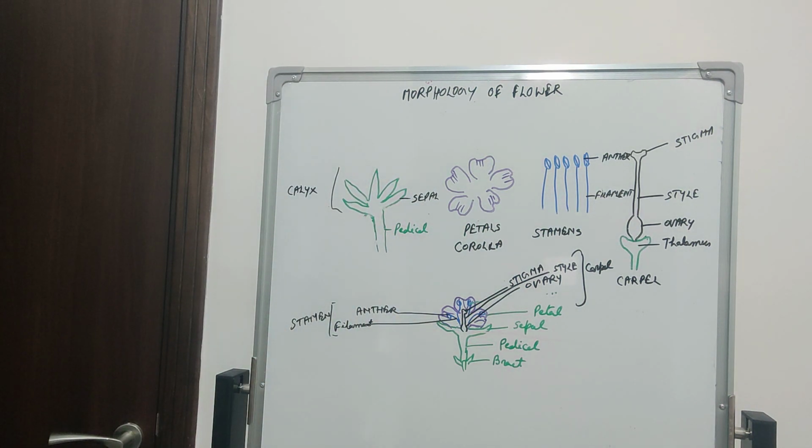So this is all about calyx and corolla. Calyx and corolla do not directly take part in reproduction. However, the corolla helps in attraction of insects, and insects visit the flower, attracted by the petals, to take the nectar.